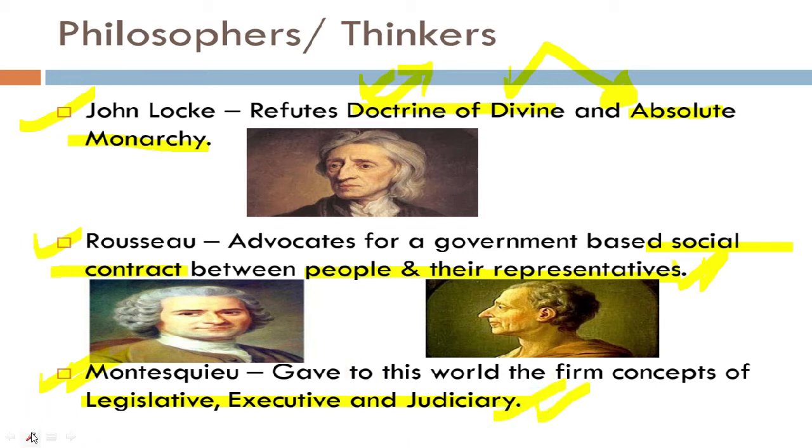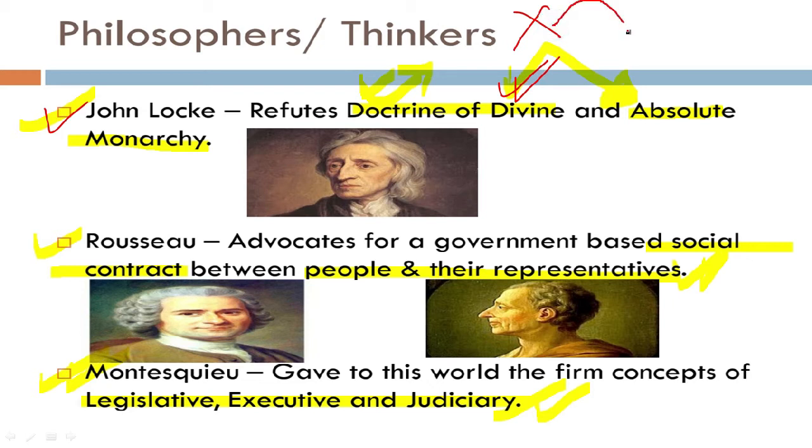Now students, we will try to find out some links among all these philosophers. First of all, in a sequence, if we break all the concepts down, we see that John Locke first of all refutes the doctrine of divine. He completely refutes it. He says that there is nothing related to God sending kings as messengers and God wanting the people to be ruled by those kings. So he says that there should be no king, because no God has sent that.